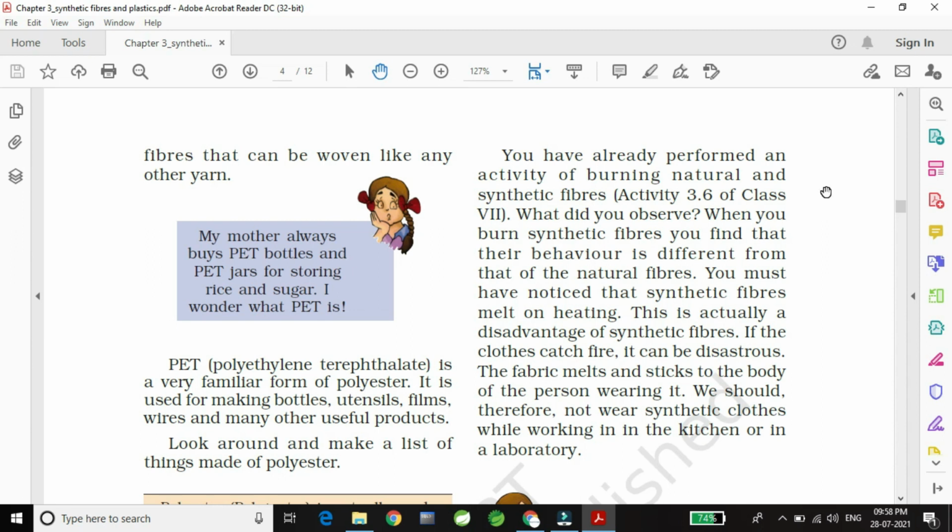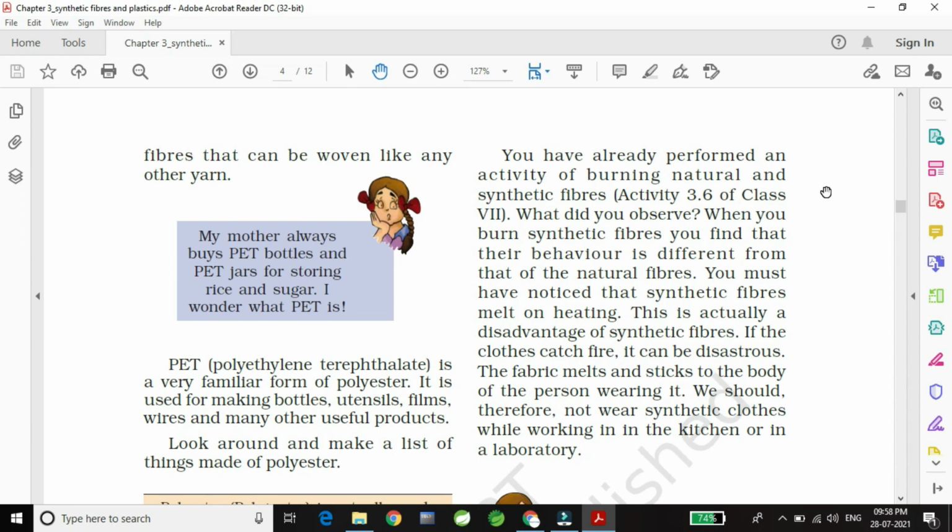So what is the disadvantage of synthetic fiber? When we burn a synthetic fiber, it actually melts, like plastic or polythene melts, and it will be attached to the body. So if we are wearing clothes made up of synthetic fiber and suddenly it catches fire, it is very disastrous. The fabrics melt and stick to our body, causing a very disastrous situation.